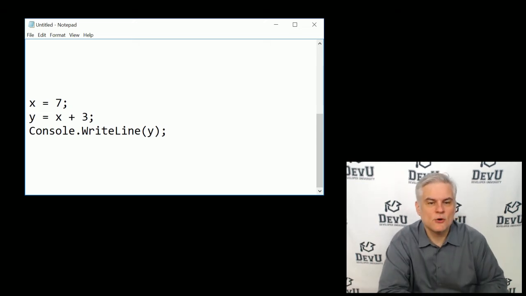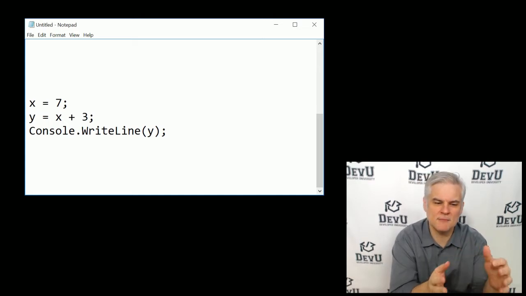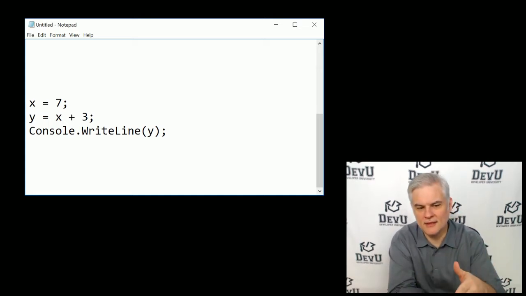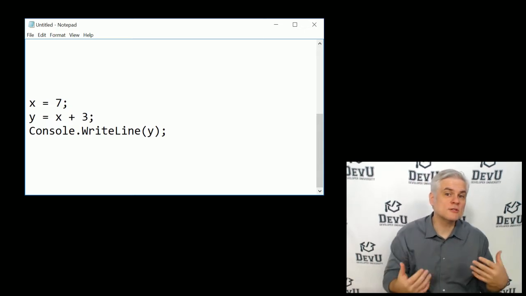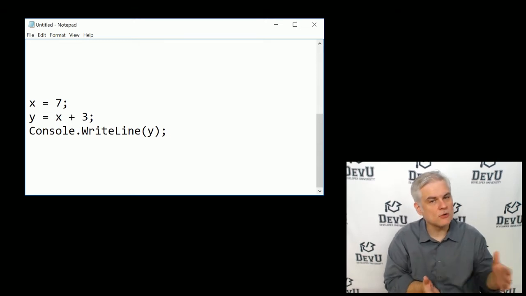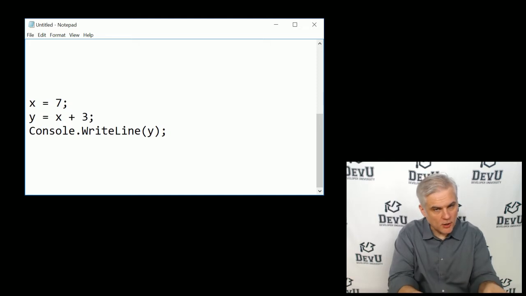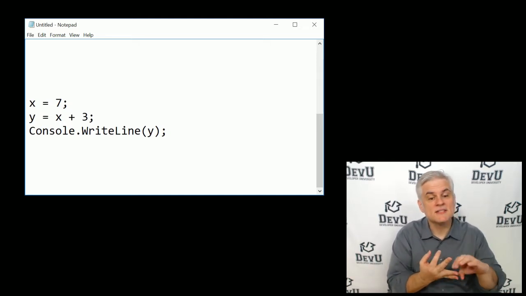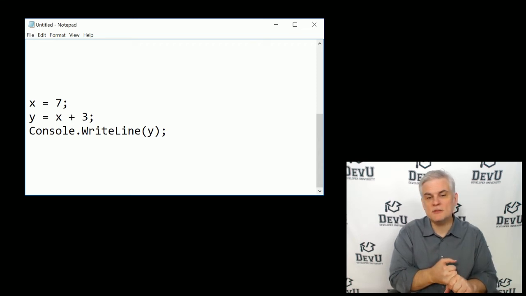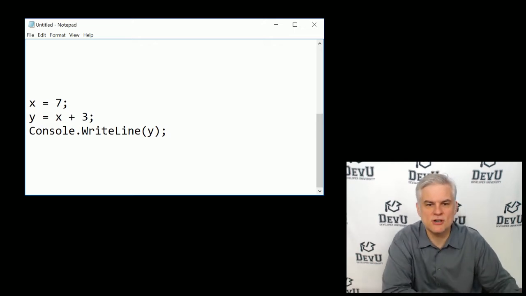Exactly. And so my point is that C#, first of all, is human readable. It's got a few things that might be a little foreign to you, like the semicolon at the end of the line. However, for the most part, I'm willing to bet that as we go through this series of lessons, you'll be able to understand what the code is doing, for the most part, even before I explain it to you. So it's really not that hard. And then secondly, it's probably very similar to things that you've done in the past, like working with math and algebra and things of that nature.